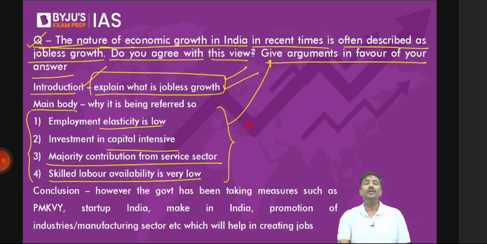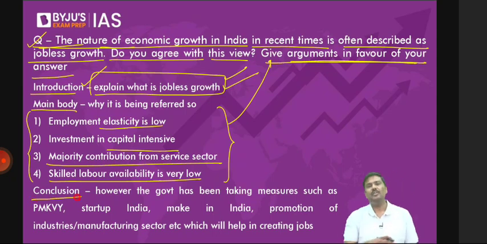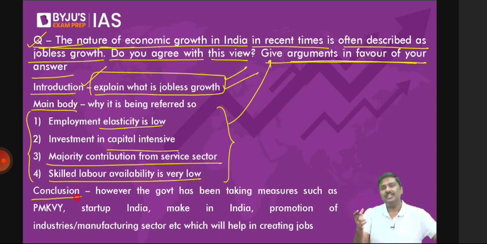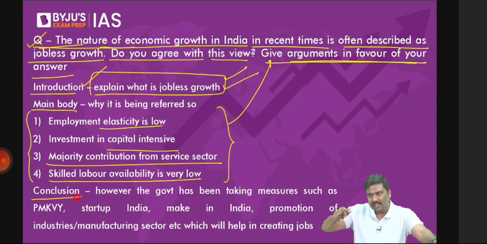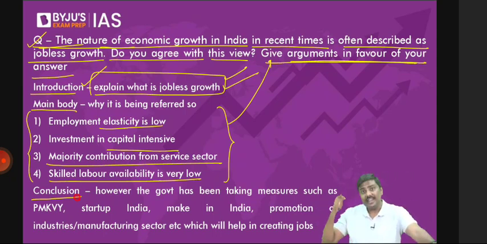And finally, in conclusion, you can simply say the Government of India, as well as various state governments, are implementing various reforms to address the issue of jobless growth in India. For example, on the industrial side, to promote industries leading to generation of jobs, we are promoting PLI and Make in India. On the other hand, to ensure that skilled labor is available, we are also implementing Skill India initiatives like Pradhan Mantri Kaushal Yojana, Rozgar Melas, etc. So this is how you need to conclude.